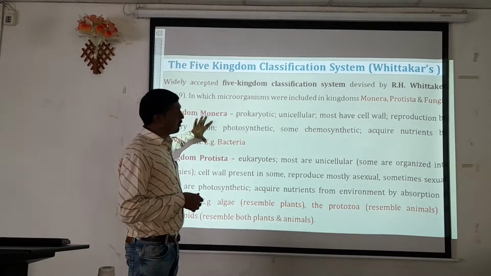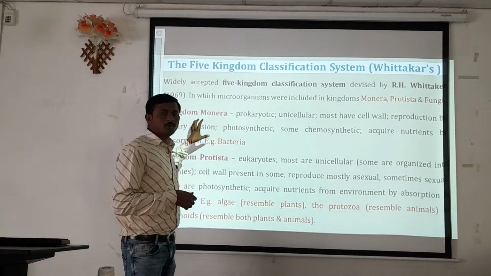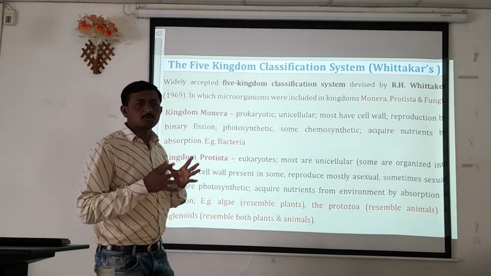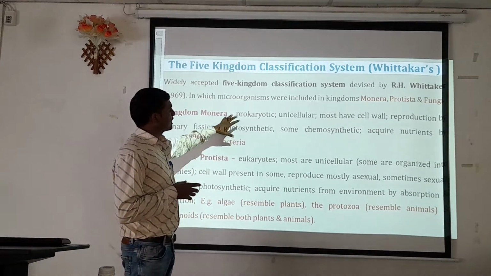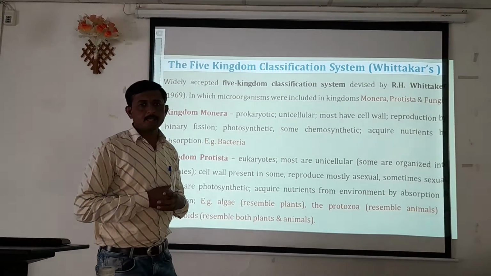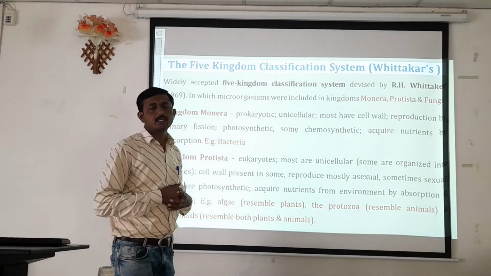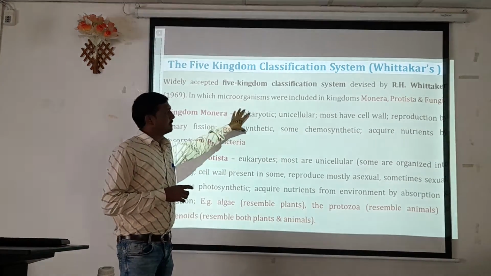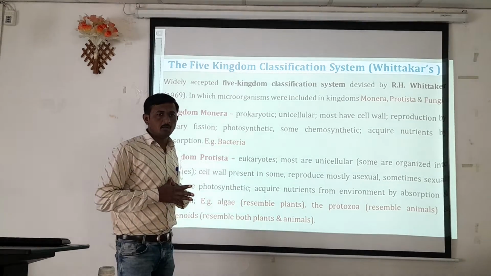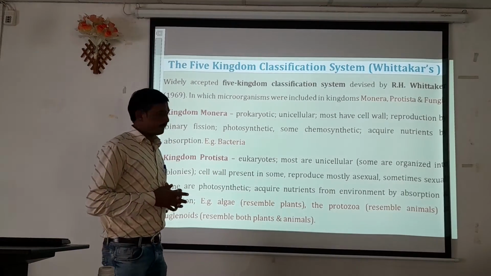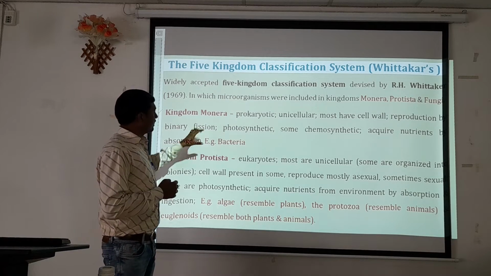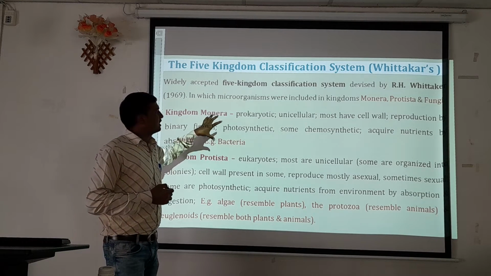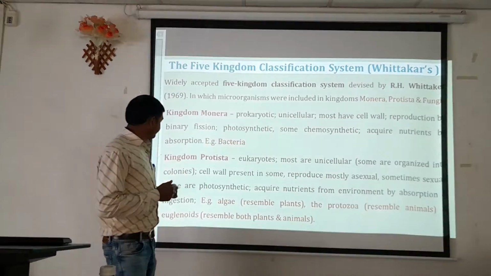These are the broad characteristics used for the categorization of kingdom Monera. Basically, they are single-celled organisms.